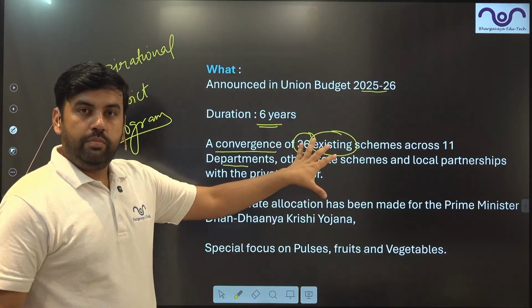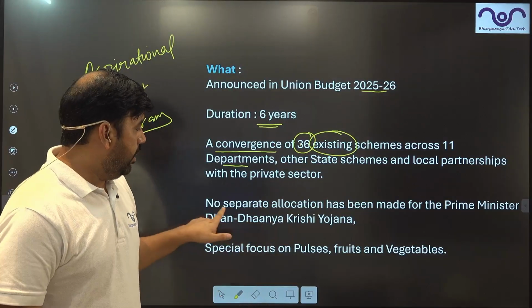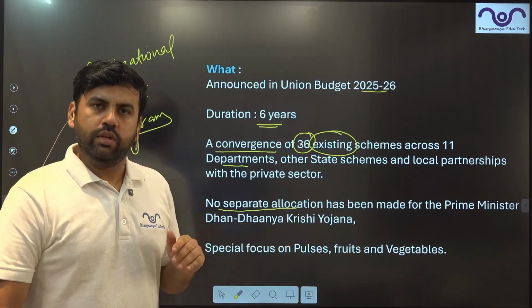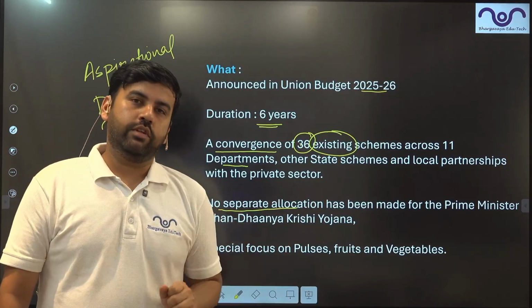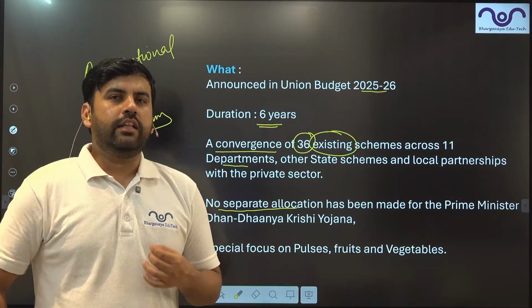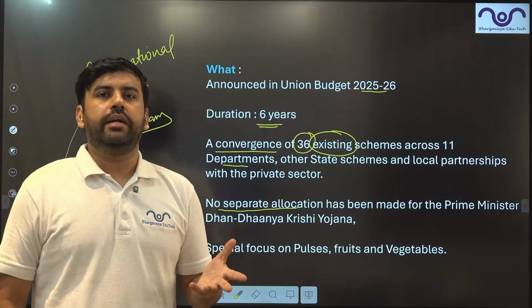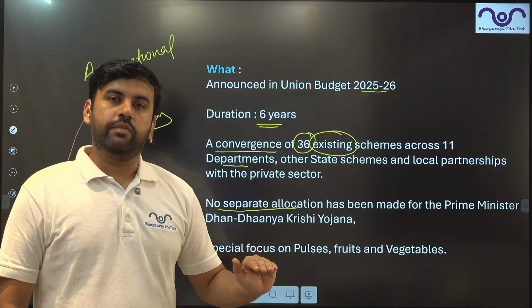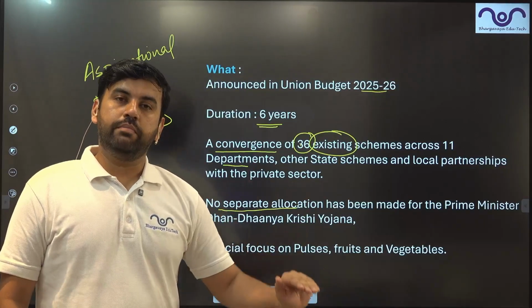Now, what will they do by converging this? No separate allocation has been made for this. So don't think that extra money will be given for this scheme. No, it is within the same program. No extra allocation will be made for this program to run. It will work under the same programs. We have the government machinery to implement this program.